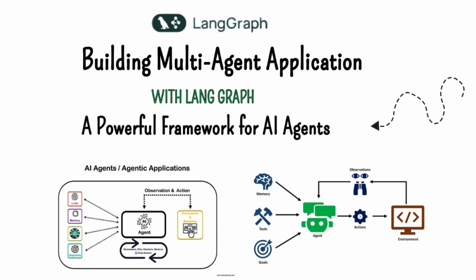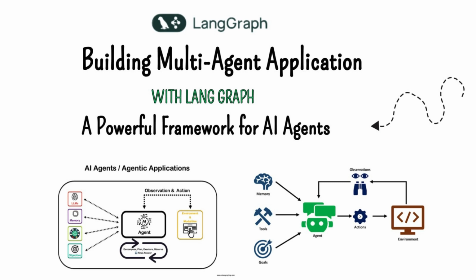LangGraph is built to support what we call iterative development. It allows for these decision-based workflows that adapt and refine themselves over time as new data comes in. Okay, so it's not about building a rigid AI that can only do one thing. It's about creating AI systems that can learn and grow, kind of like how humans do, I guess. That's a great analogy. Exactly. That's what makes LangGraph so perfect for real-world problems that are always changing. This is really fascinating stuff. LangGraph seems like it's really pushing the boundaries of what's possible with AI.